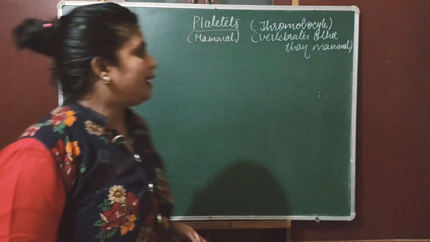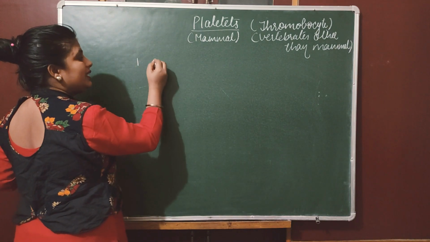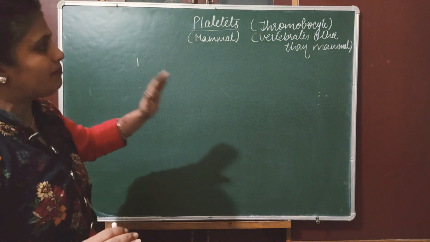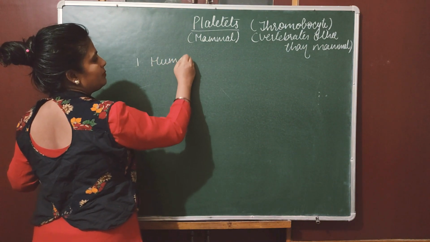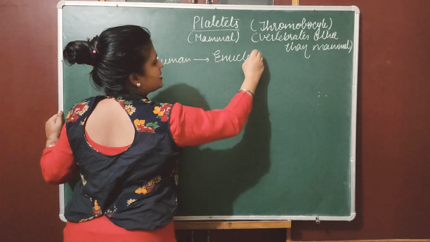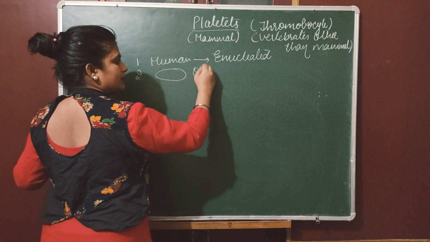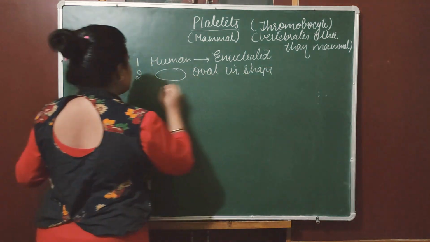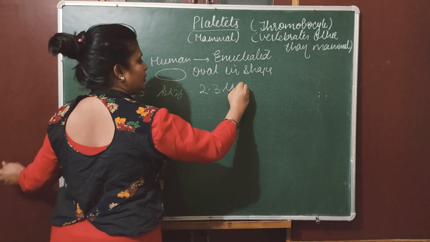Anyway, what are the characteristic features of platelets? They are enucleated in mammals, and in vertebrates other than mammals, they are nucleated. So if I am talking about human beings, they are enucleated. Enucleated means the nucleus is absent. It is oval in shape. Size is very small. It is 2 to 3 micron.